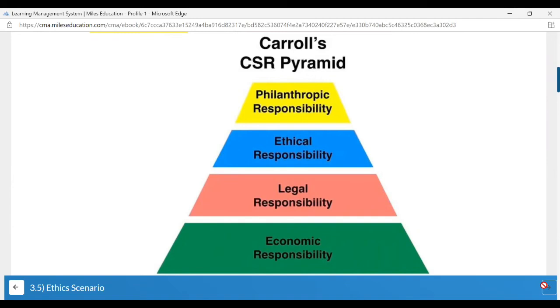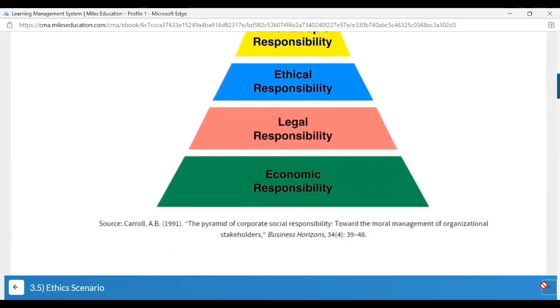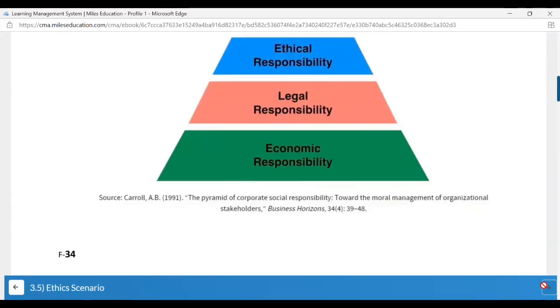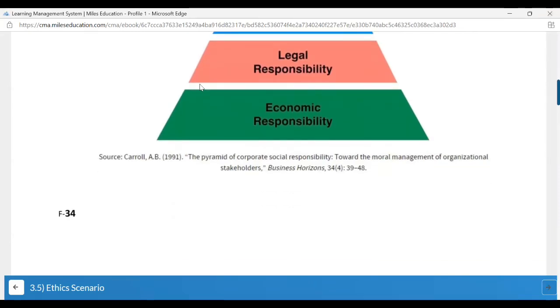Whenever you have any business, the basic thing is, are you earning profits or not? Then are you complying with the laws or not? Are you being ethical or not? And then how much and how well are you contributing to the society or people around you, philanthropic responsibility. So that is the Carroll's CSR pyramid. Economic responsibility, what does it say? That you have a responsibility towards your own self and to the employees in your company also, right? If you're not earning profits, how are you going to pay them?